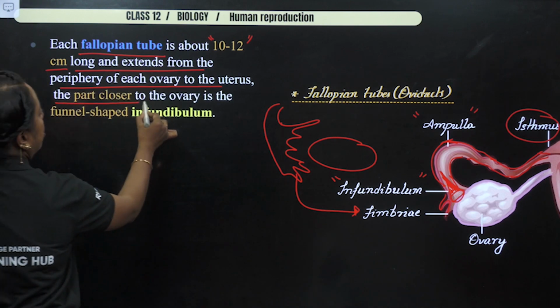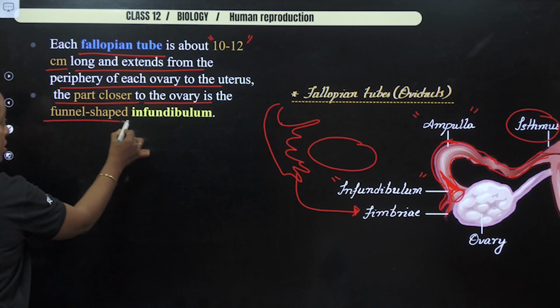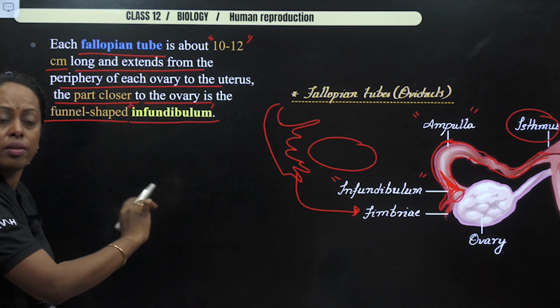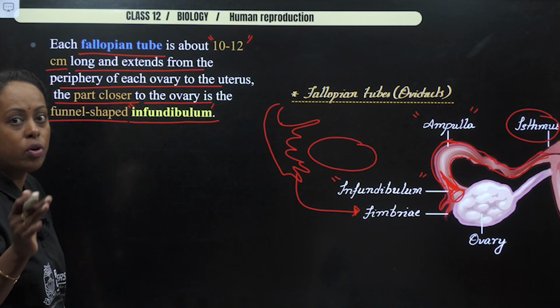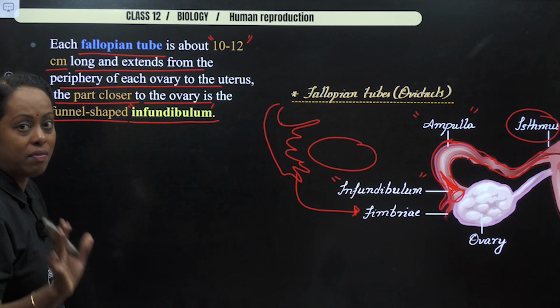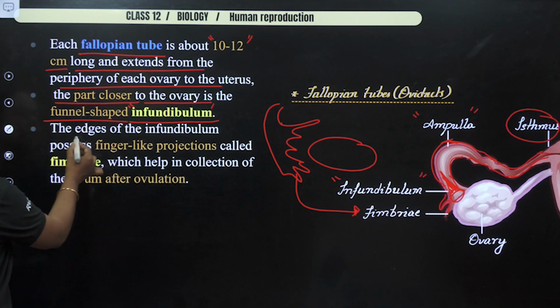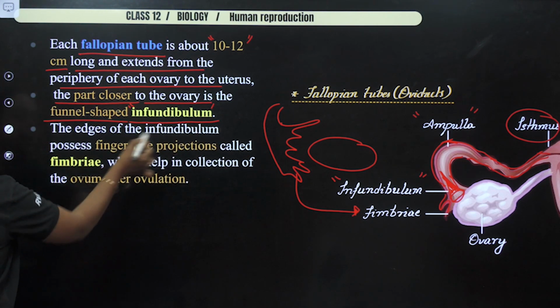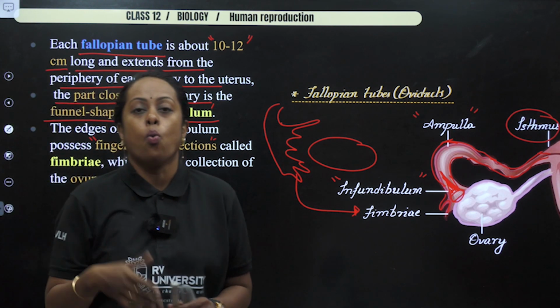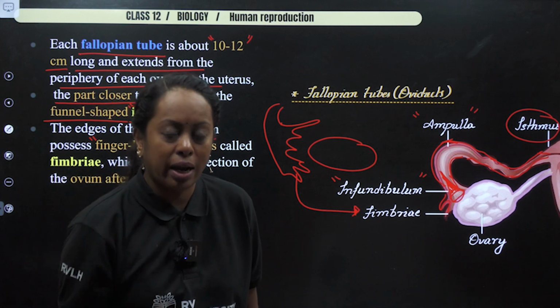The part closer to the ovary, funnel shaped, is known as what? Infundibulum. This sentence directly came in one of your MCQs, so make sure you read the sentence of your NCERT very clearly. Next, the edges of this particular infundibulum have finger-like projections. Now the question is, why does it have finger-like projections?